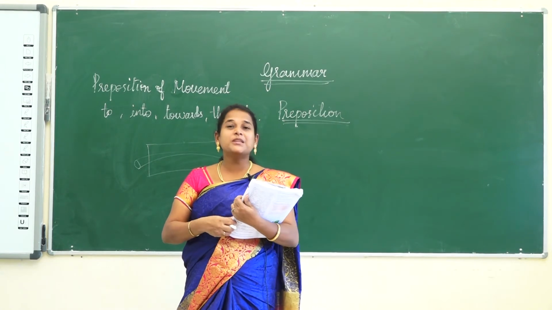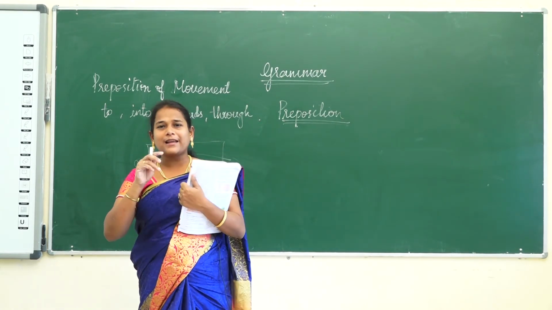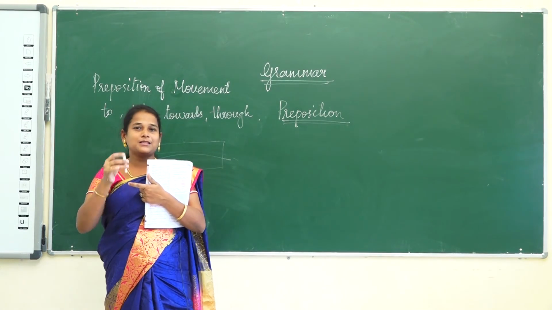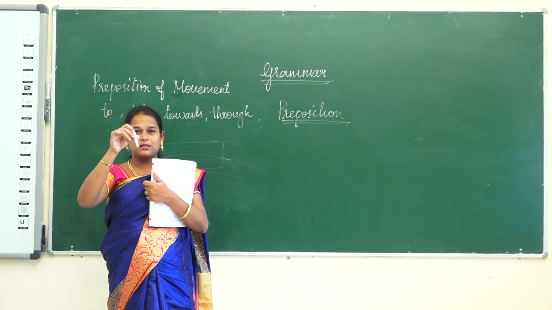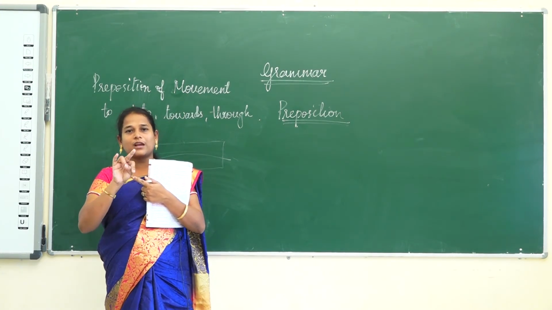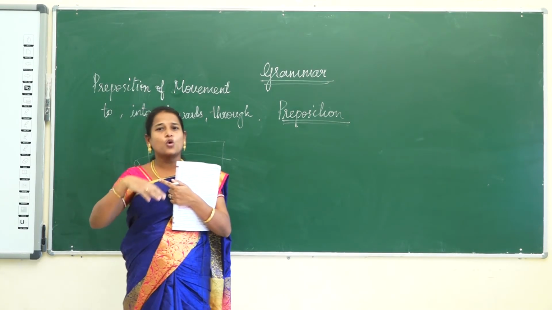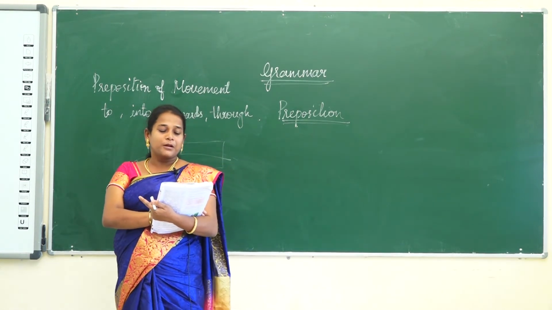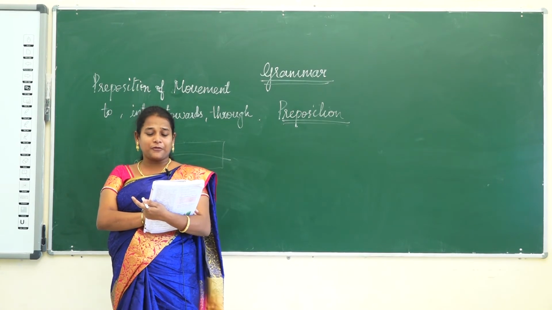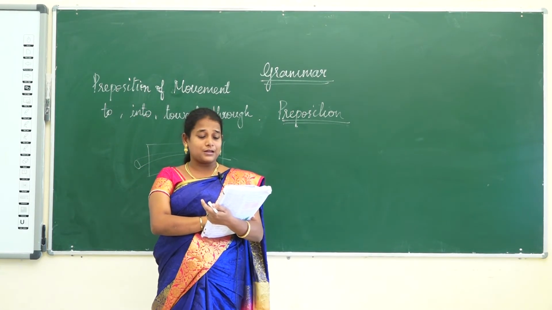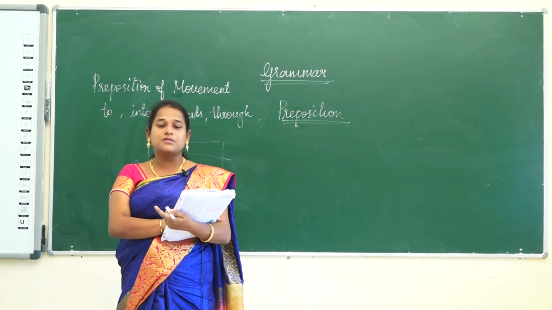And one more thing: between and among. If there are two things, if I place something in between the two, then only we can use between. If there are two nouns, then only we can use between. If there are more than two, we can use only among. Let us see what is given in your book. Between is used when naming definite or individual items. So between we will use only for the definite. Definite means particular or individual items.